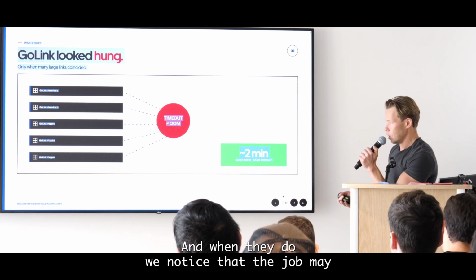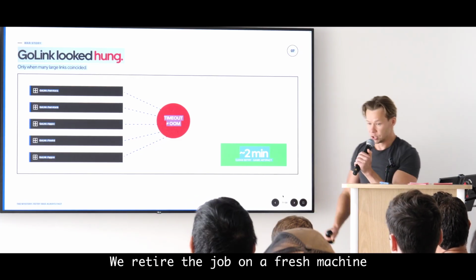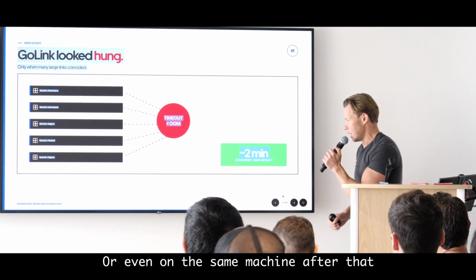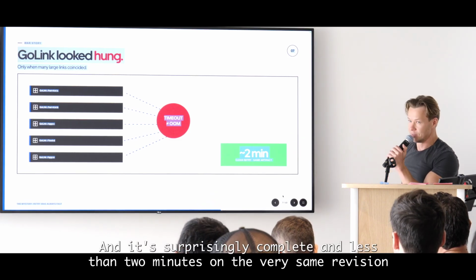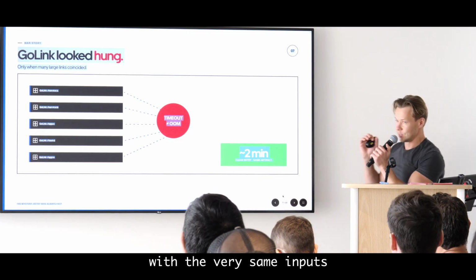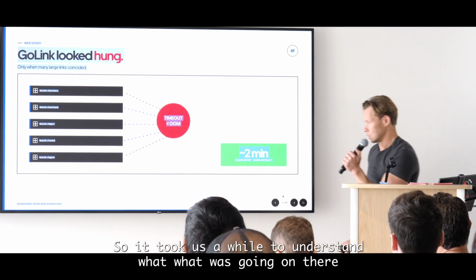And when they do, we notice that the job may just suddenly time out, 30 minutes. We retry the job on a fresh machine or even on the same machine after that, and it surprisingly completes in less than 2 minutes on the very same revision with the very same inputs. So it took us a while to understand what was going on there.